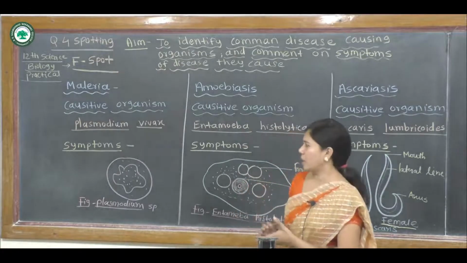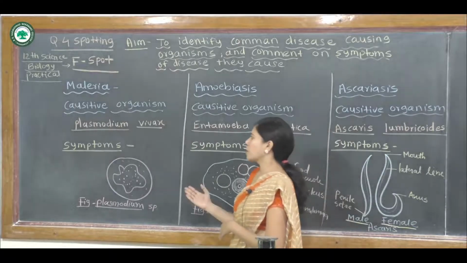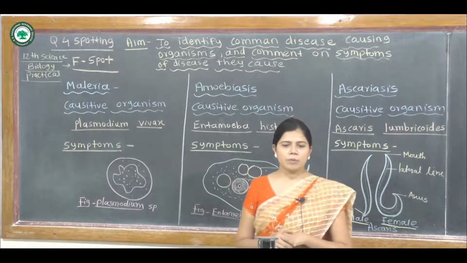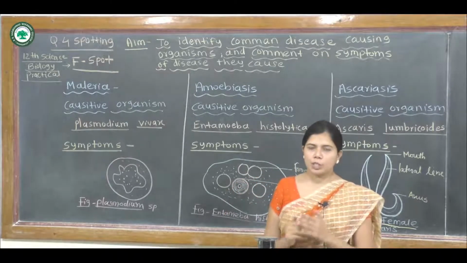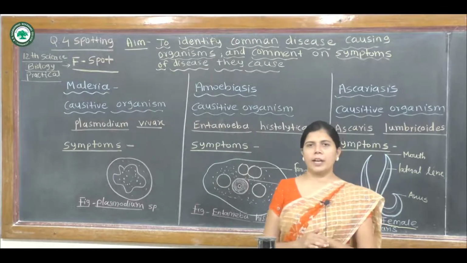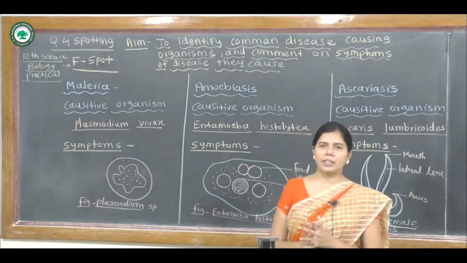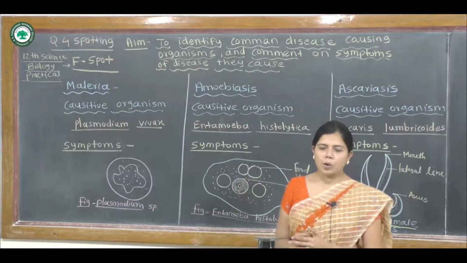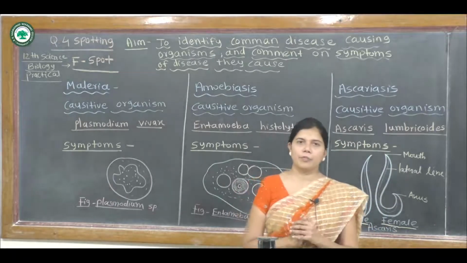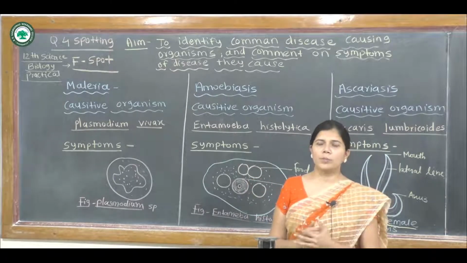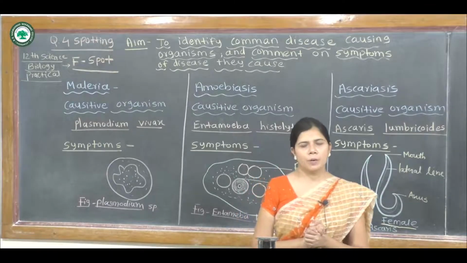The causative organism of the disease malaria is Plasmodium vivax. Plasmodium vivax is an intracellular parasite, a blood parasite which is present in humans and other vertebrates also. The life history of the Plasmodium is completed in two hosts, partly in the intermediate host, that is the female mosquito. The hosts of the Plasmodium are man as well as the female mosquito.